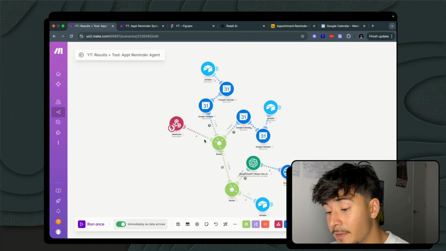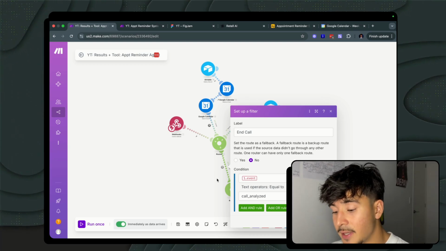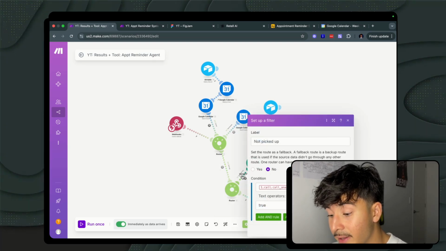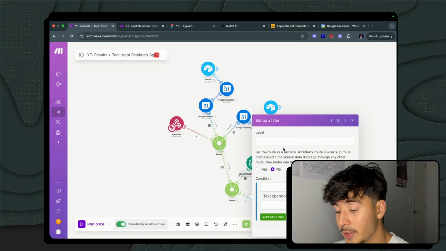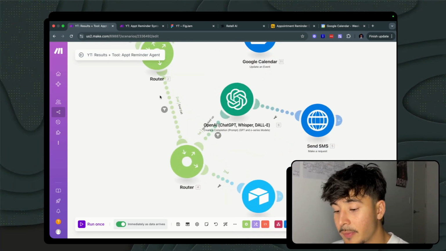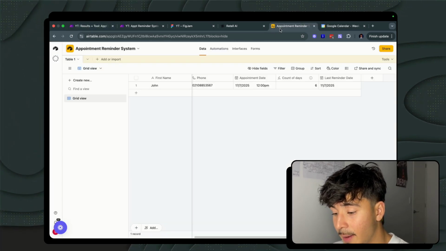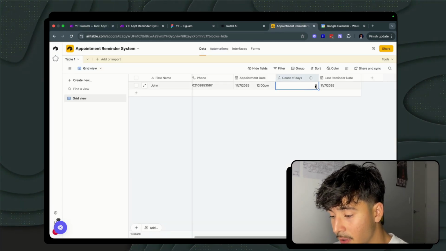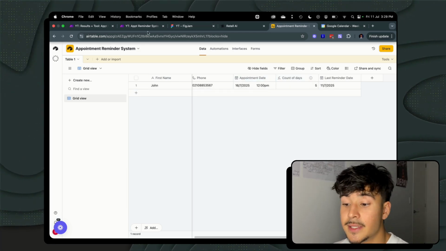So now the third and final branch that we have in this scenario here is just analyzing the call, right? So once the call ends, there's obviously 2 ways that it can go. Either it is not picked up, or it is picked up, and then all that we have to do is update everything accordingly using this last little tray over here. So let me just show you what that looks like if we don't actually pick up an appointment. So to do that, I probably have to go over here and manually do 5 days or something. Cool. So from there, I'll probably just try call myself again, but this time I'm not going to pick up.